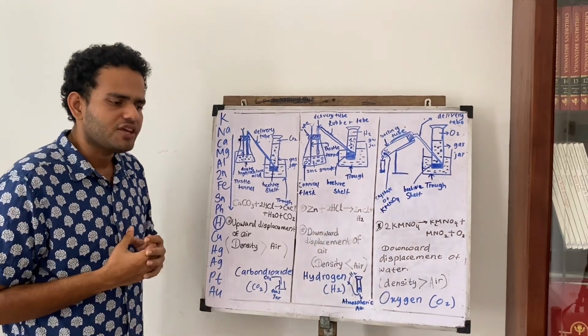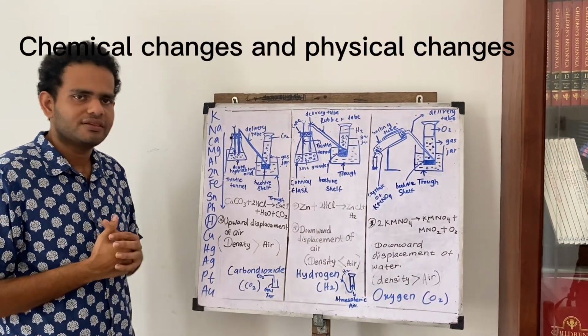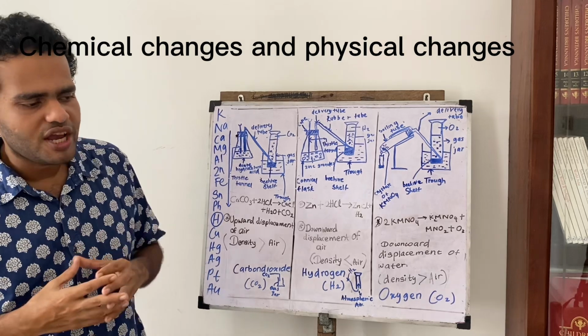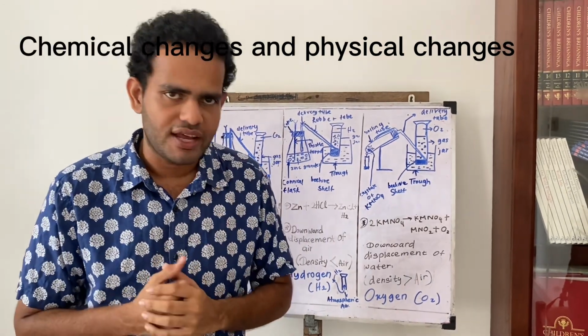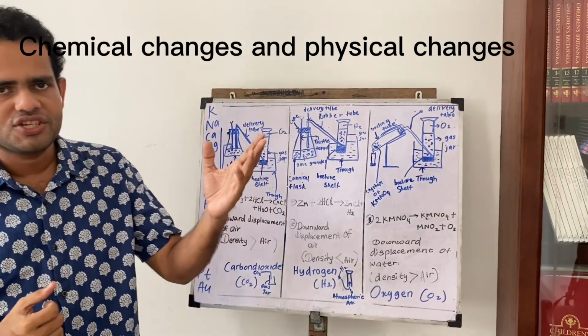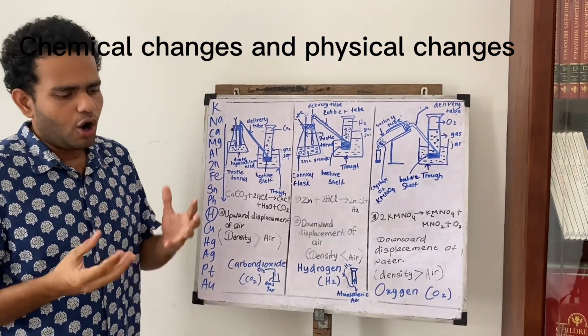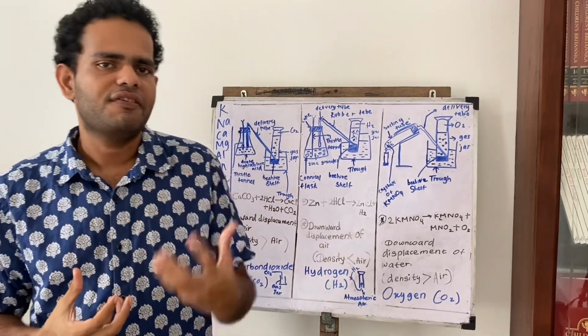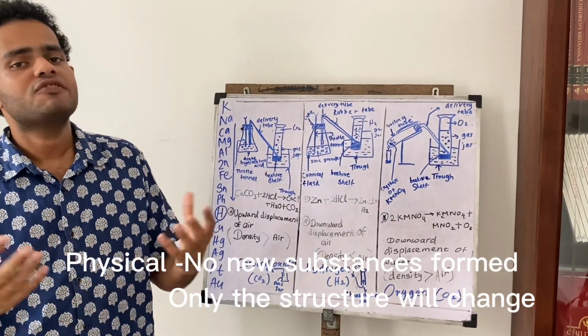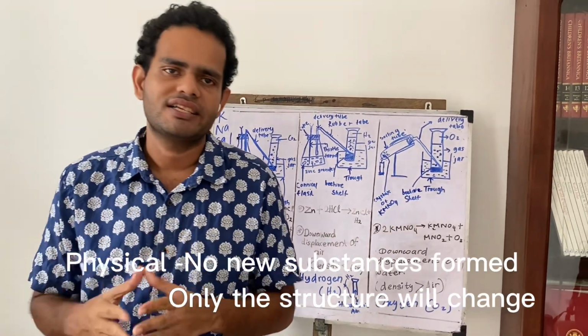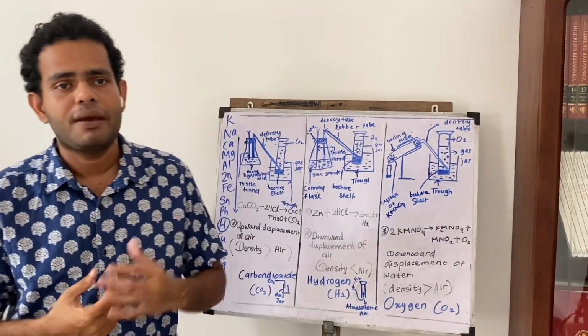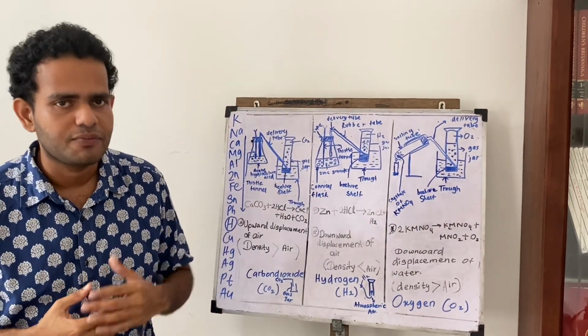When talking about changes, I'm going to do it in a speed style, right? When talking about changes in matter, we can talk about two types of changes. The first type is physical changes and the other type is chemical changes. When talking about physical changes, son, only there will be a difference in the structure. No new substances will be made with physical changes. Examples are vaporization of water, melting of wax, melting of ice.